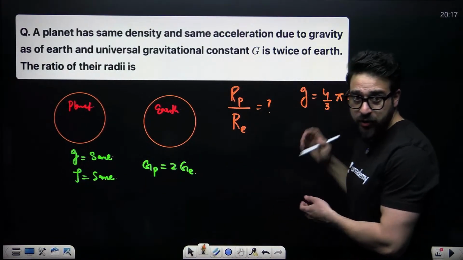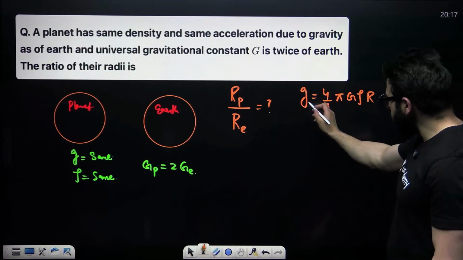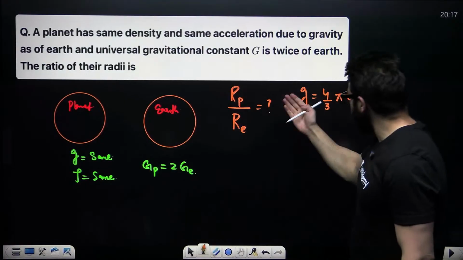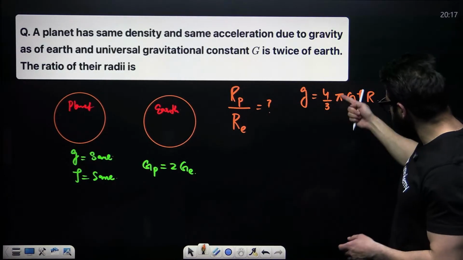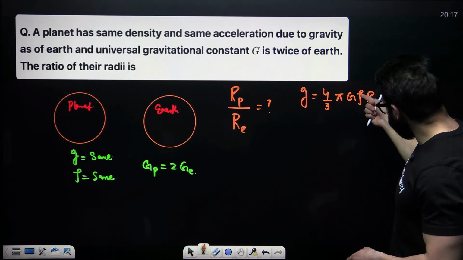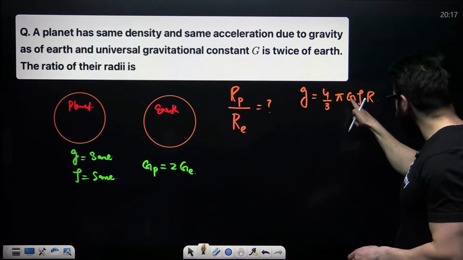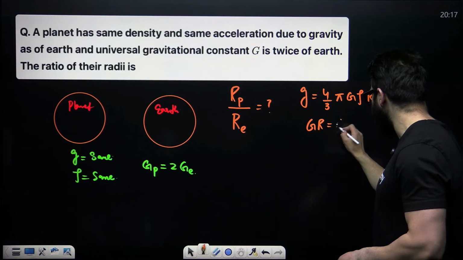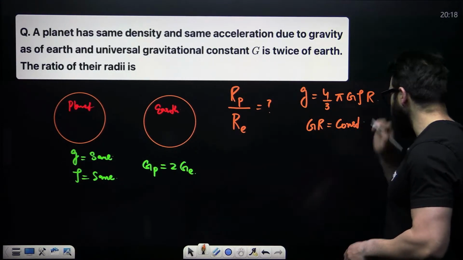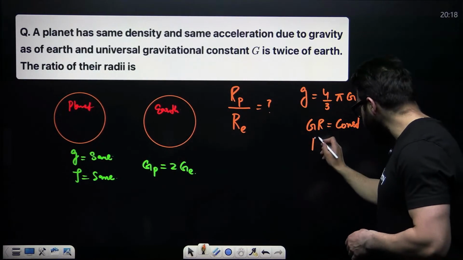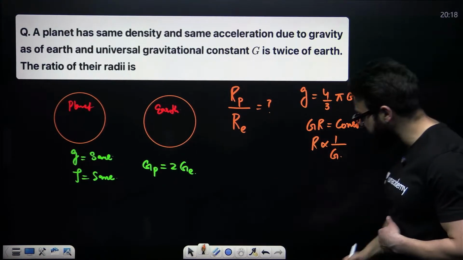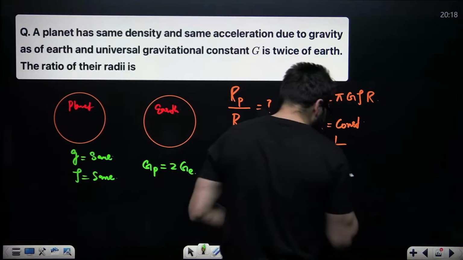Now, density is the same for both, 4 by 3 is constant, pi is constant, rho is constant. So I can say G multiplied by R is constant. So can I not say this radius will be inversely proportional to the universal gravitational constant? Yes, I can say that.